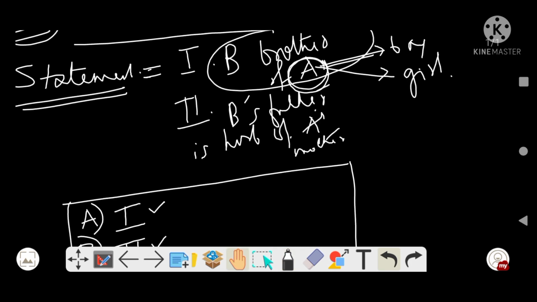Now see the second statement. B's father is husband of A's mother.